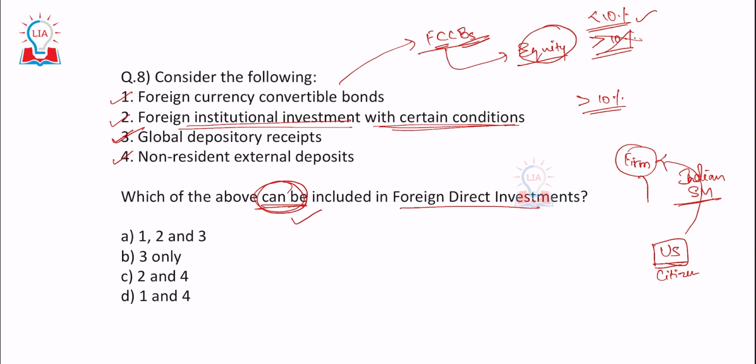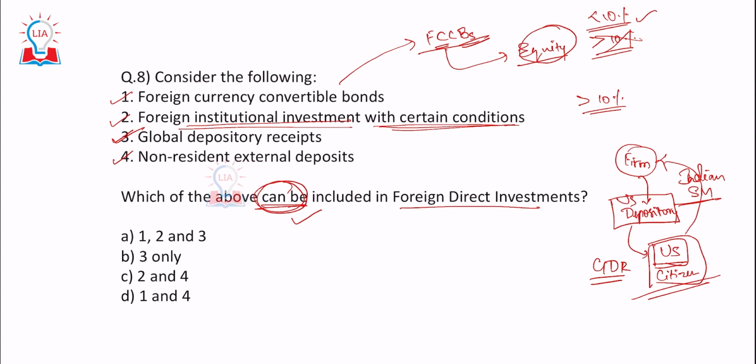The Indian firm gives the shares to a depository in the US, usually a bank. This bank issues the shares to US citizens. Whatever US citizens hold now is called a GDR, Global Depository Receipt.